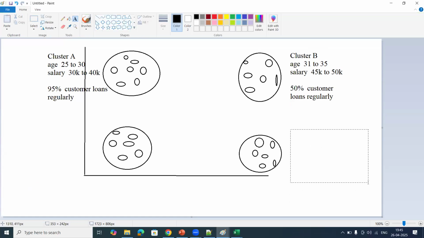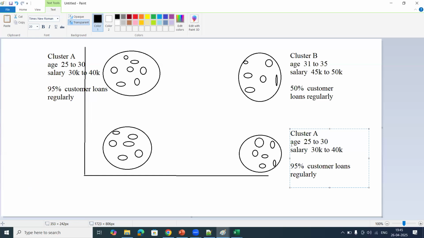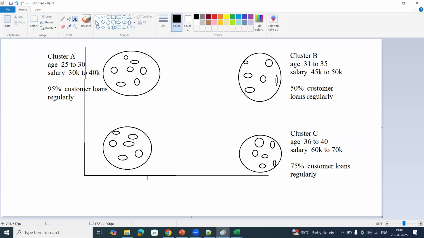Similarly, cluster C, assume age is 36 to 40, and salary maybe 60K to 70K. Here let us say some 75% of customers are paying the loans.